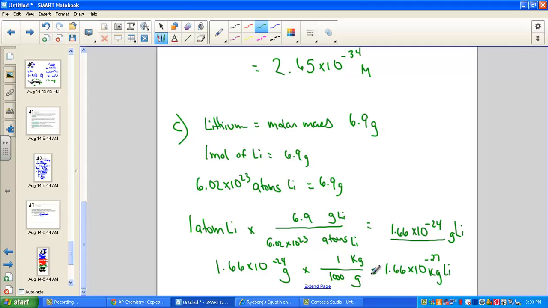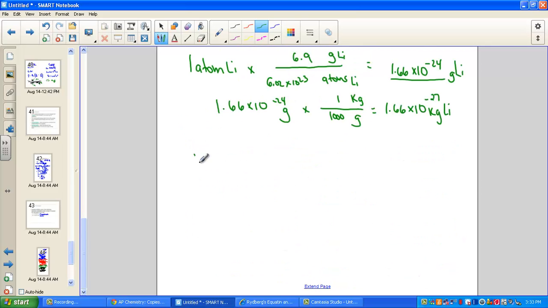All of this work, we had to find the mass in kilograms of a lithium atom. Not a whole mole of lithium atoms, but a single tiny individual particle. We started with the molar mass and turned it into the mass of a single lithium atom measured in kilograms. Now we have the ammunition to find the wavelength of that lithium atom.